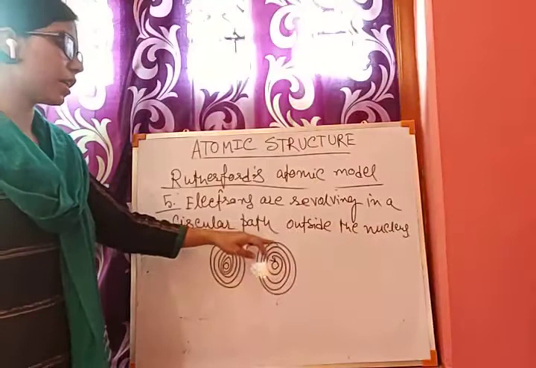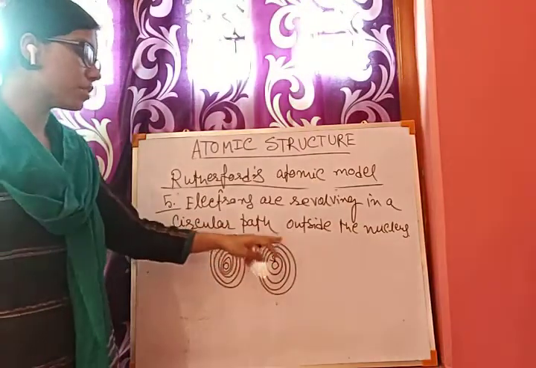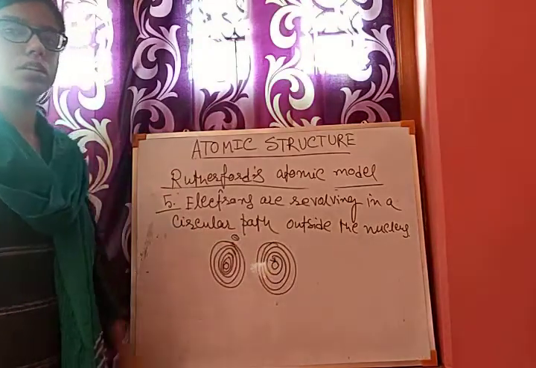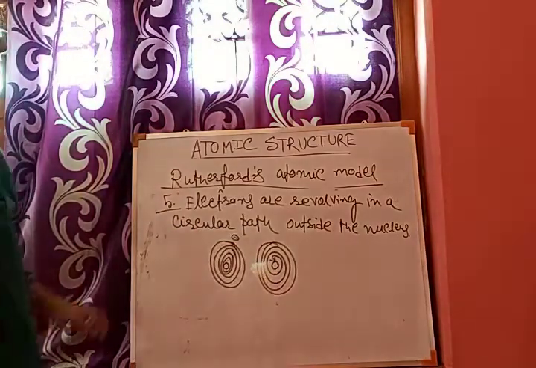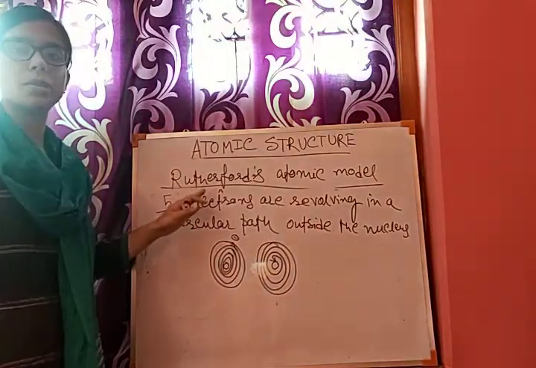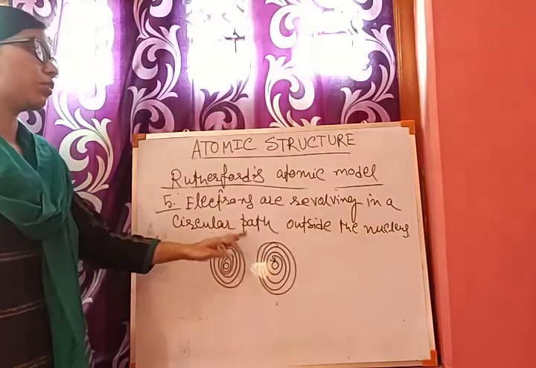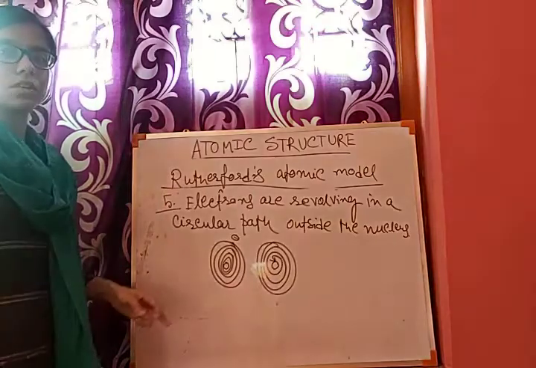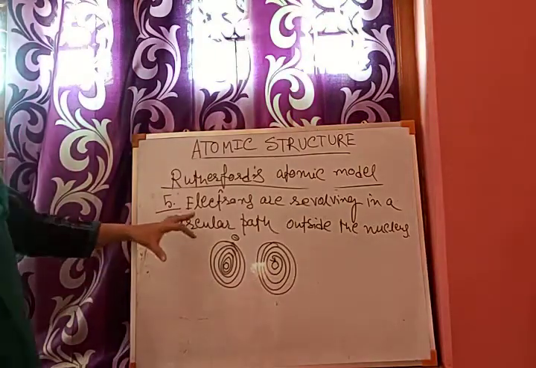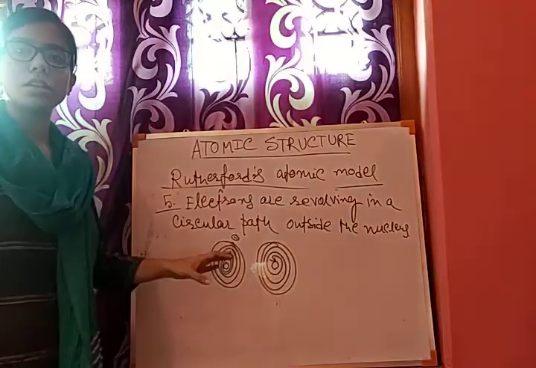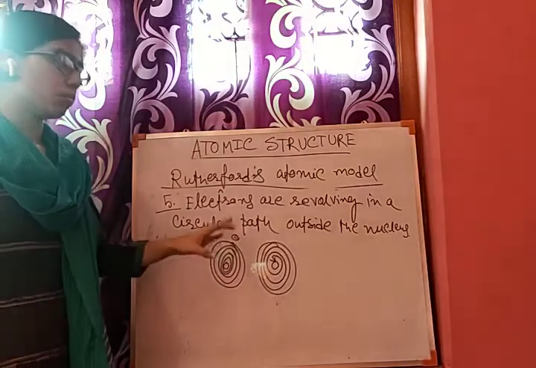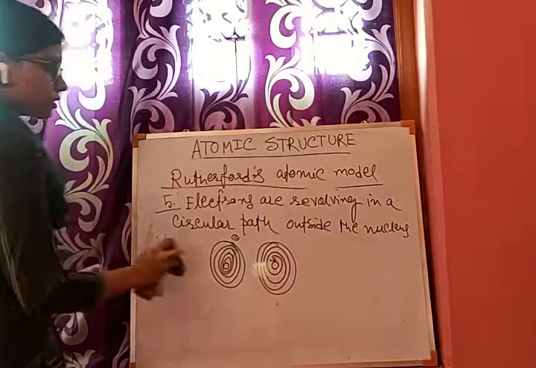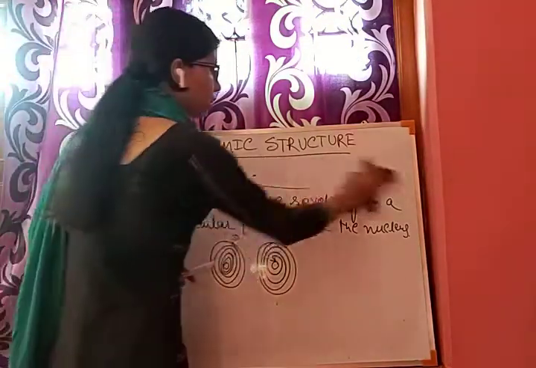So we can think that the electron is continuously approaching the nucleus in a spiral path and falling over the nucleus. That means Rutherford failed to explain the stability of the atomic model. He explained the whole structure of the atom, but failed to explain the stability of the atom. The stability of the atom was explained by Bohr. So stability, we can say, is the drawback of Rutherford's atomic model.